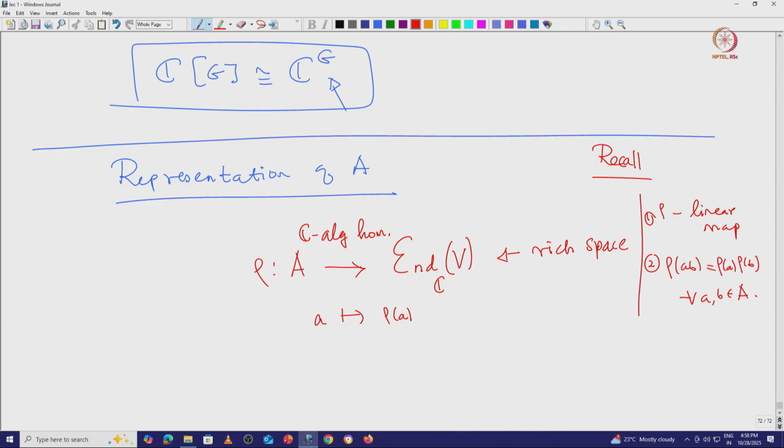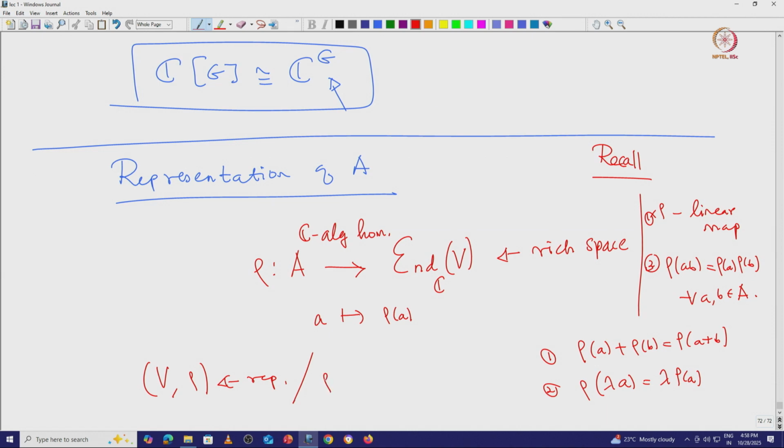So, basically rho satisfies three conditions. The additive condition: rho of A plus rho of B is nothing but rho of A plus B. The second condition involves scalar multiplication: rho of lambda A should be equal to lambda times rho of A. And the third condition: rho of AB should be equal to rho of A rho of B. So, rho preserves all these three operations, and we call that a C algebra homomorphism, and a representation is nothing but a map from A to endomorphism of V. Usually we call this pair V comma rho a representation, but sometimes we also loosely call rho the representation.